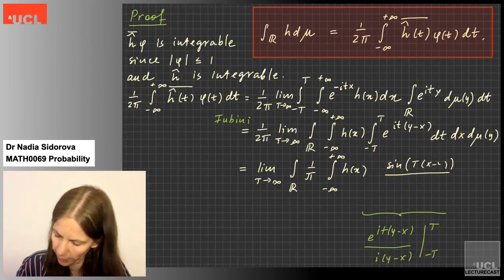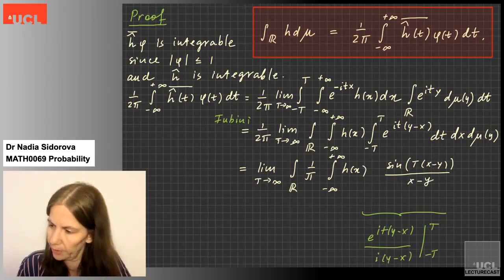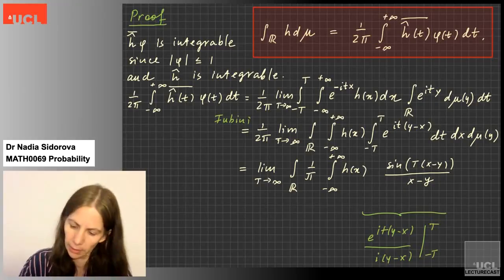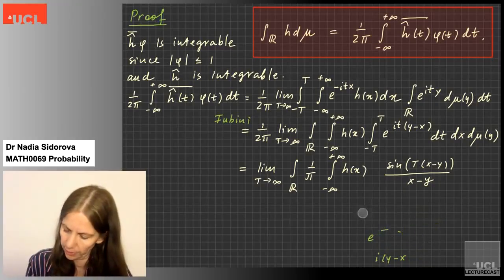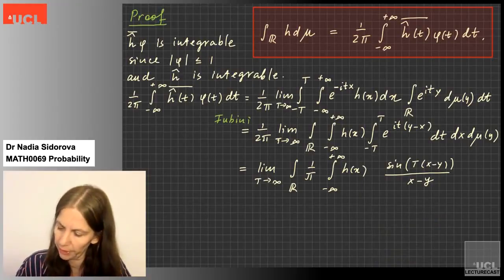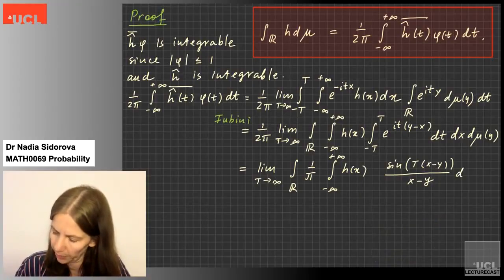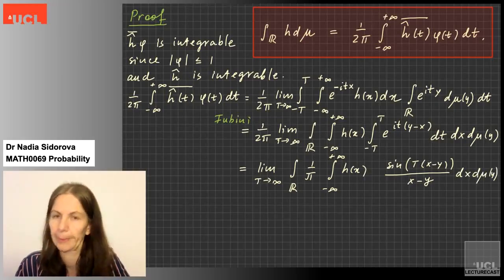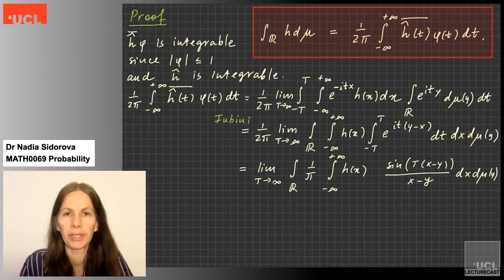So x minus y here, x minus y here. And I don't need this part anymore. So I don't have integration with respect to dt anymore, but I have dx d mu of y still. Okay, so here we are.